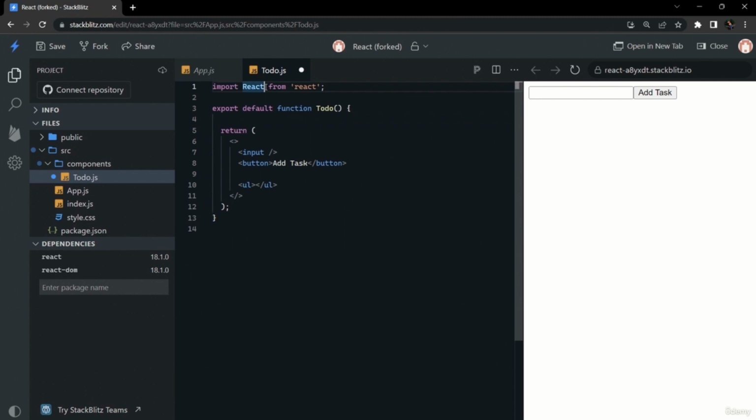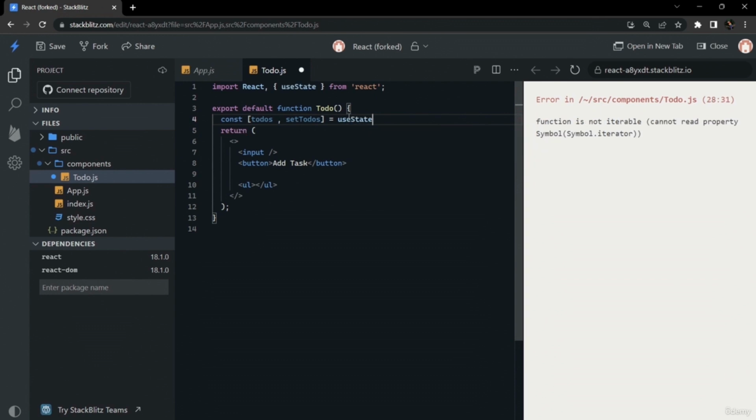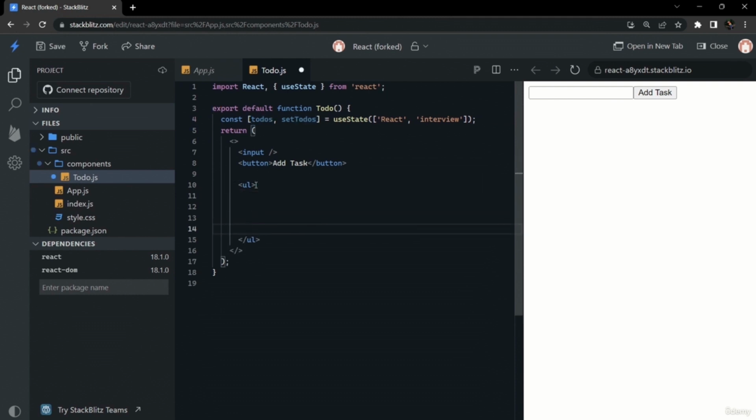We need one state for maintaining our tasks. So we have imported use state from react, and we will create a state to do using use state. We will add some tasks initially to our state, so that we can see if our list is working or not.